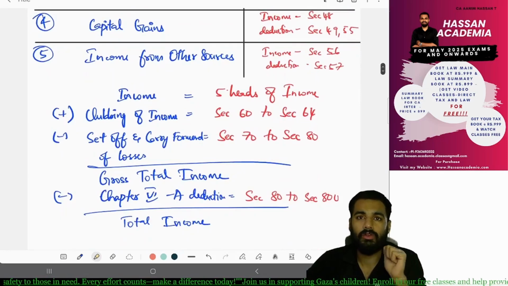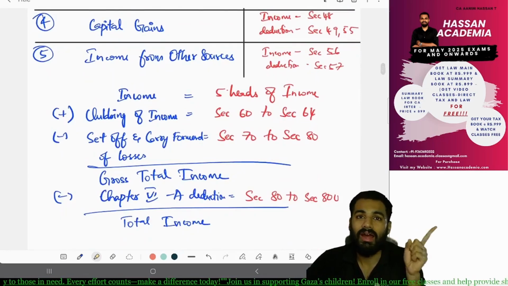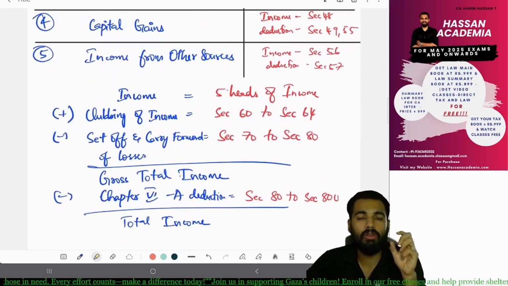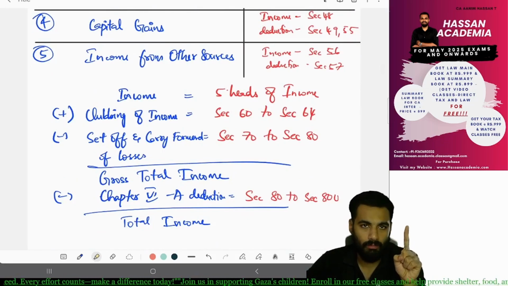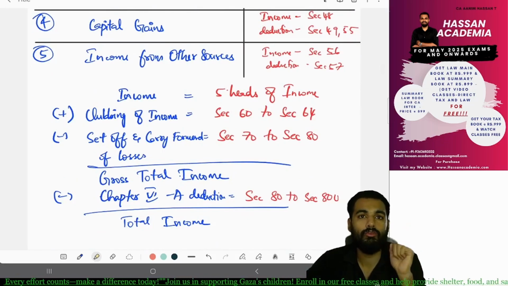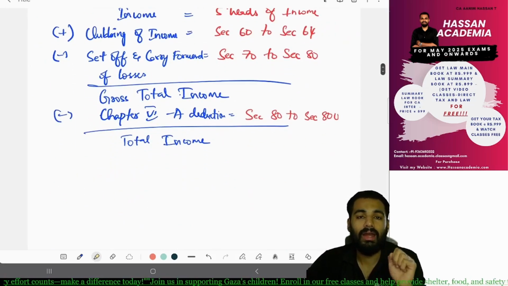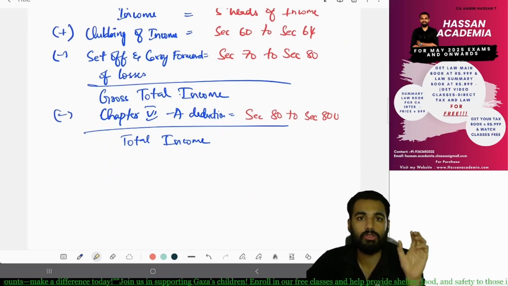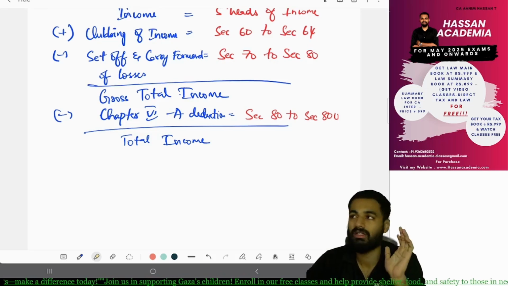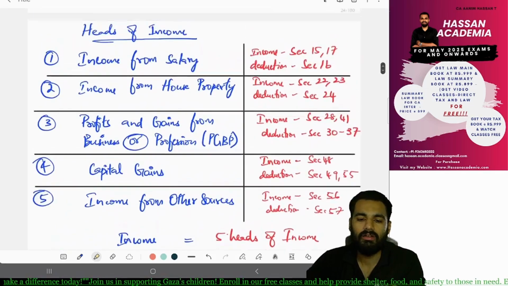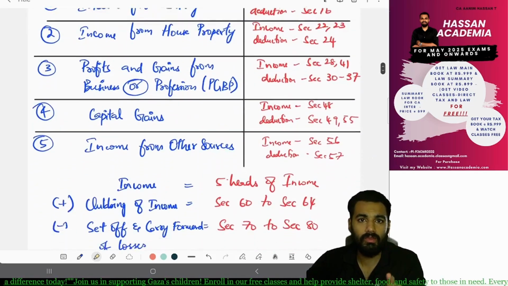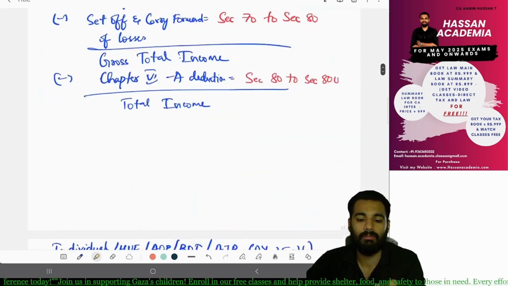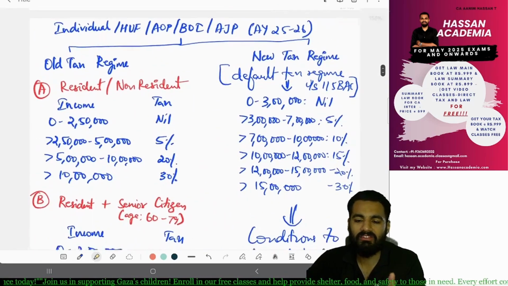So from these 5 heads of income, if you want to arrive at gross total income, what and all should you add and what and all should you subtract? You should add clubbing of income and you should subtract set off of losses. Yes or no? Yes. And if you want to arrive at total income, you have to reduce from gross total income the Chapter 6A deductions. If you do this, then we arrive at total income.